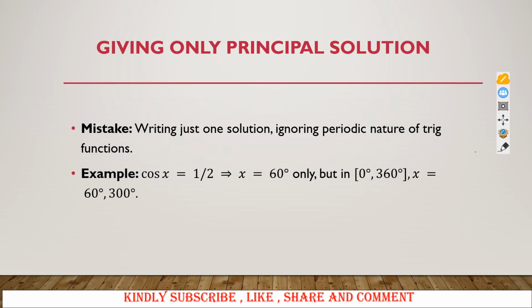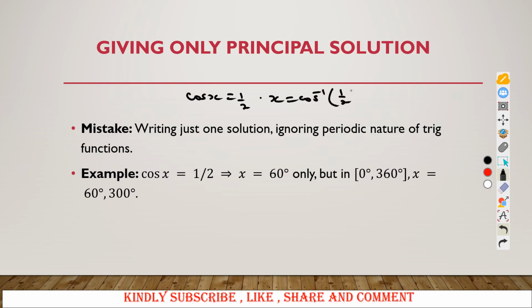For example, you are interested in obtaining the value of x where cos of x is equal to a half. So where cos of x is equal to a half, our x will be cos inverse of a half. So let us get cos inverse of 0.5. Cos inverse of 0.5 will give us 60 degrees. So this is 60 degrees.